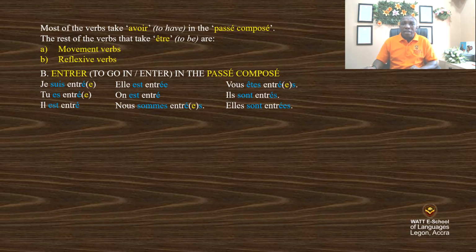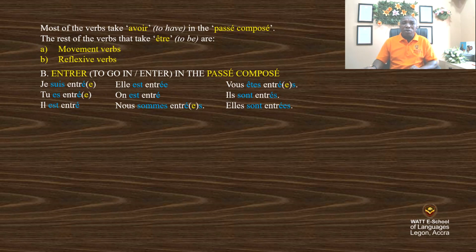Ils sont entrés, elles sont entrées. When you have il and elle together, ils sont entrés, masculine gender, it will remain like that. Il est entré, same thing. Nous sommes entrés. When the people talking are female, you have the feminine gender, therefore the e will be added plus an s.